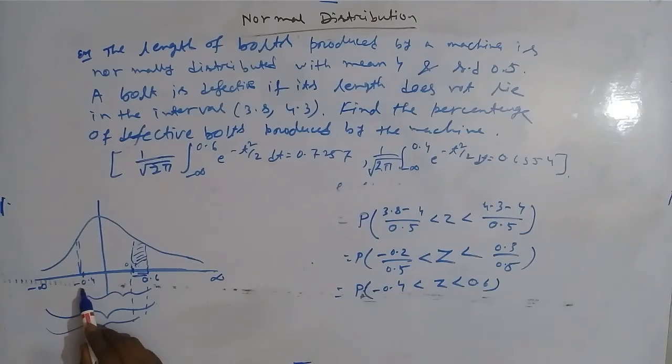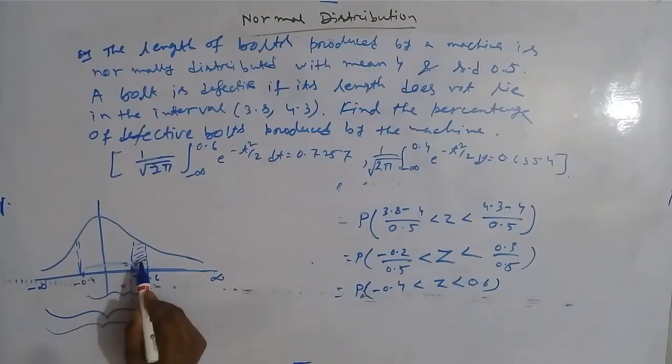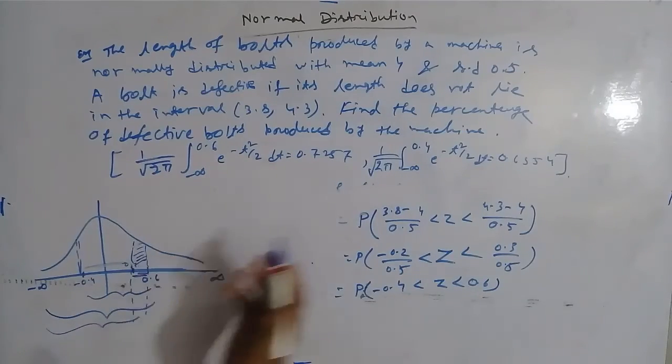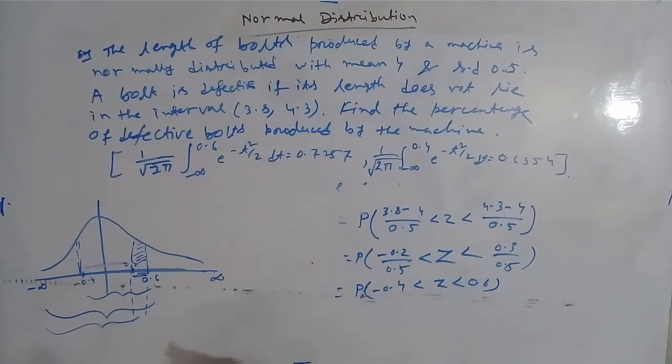So we have to find minus 0.4 to 0.6. In that area we are dividing the area into two parts. One is this and another is this. So this area we are getting by subtracting. Now to find this area, what should we do? You see, minus infinity to 0.4, the area under this interval is given.